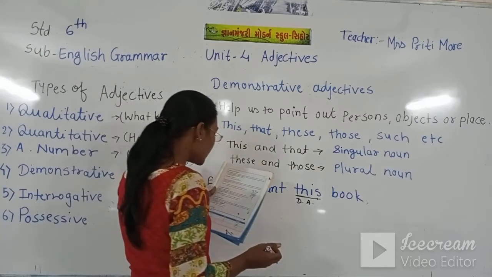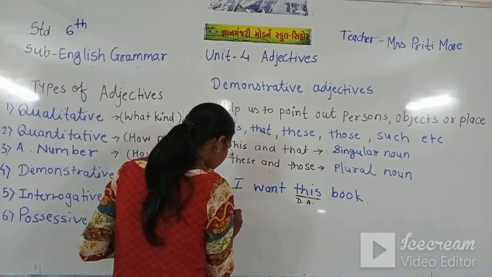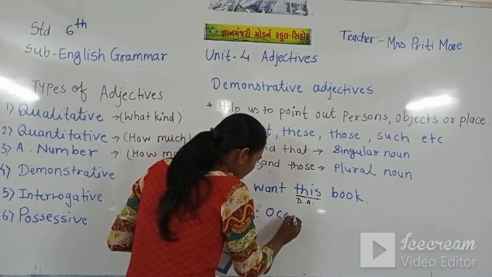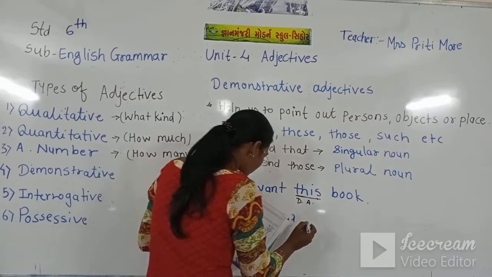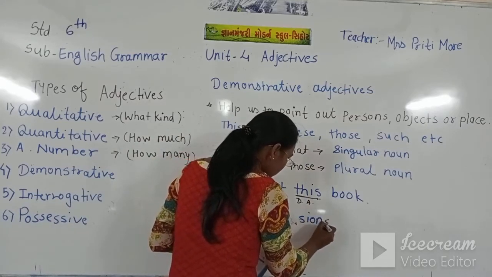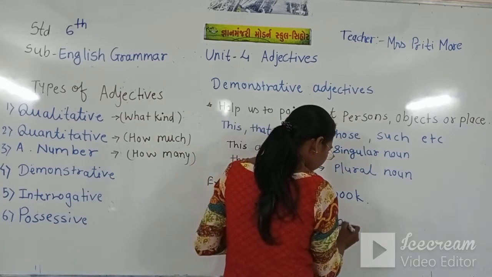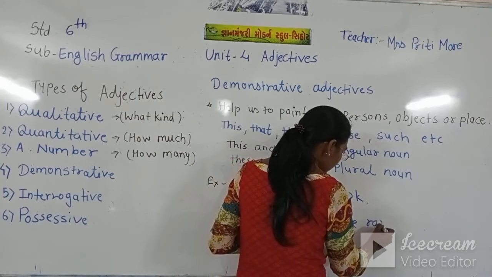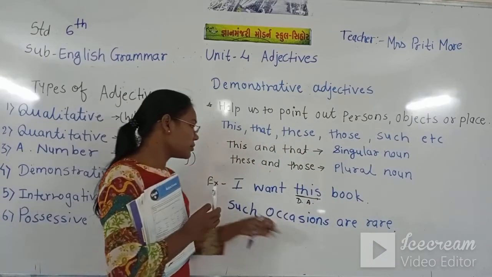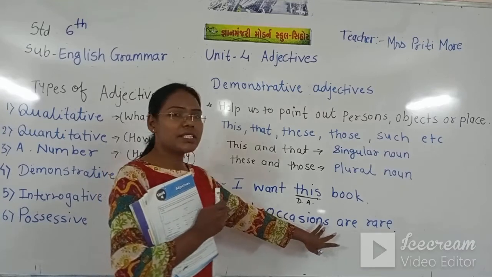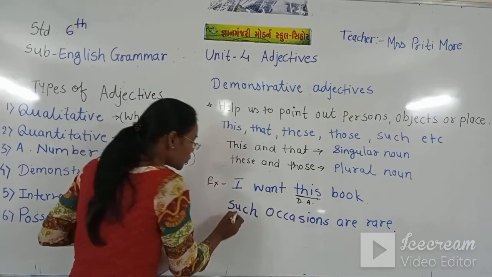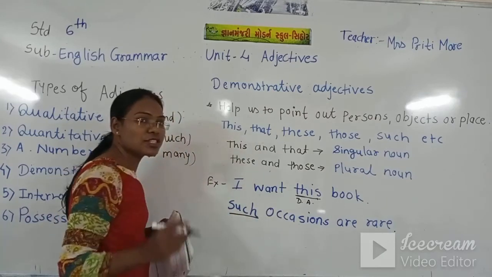Now in the second sentence we'll see: Such occasions are rare. Here occasions means plural, but the word such also comes as a demonstrative adjective.